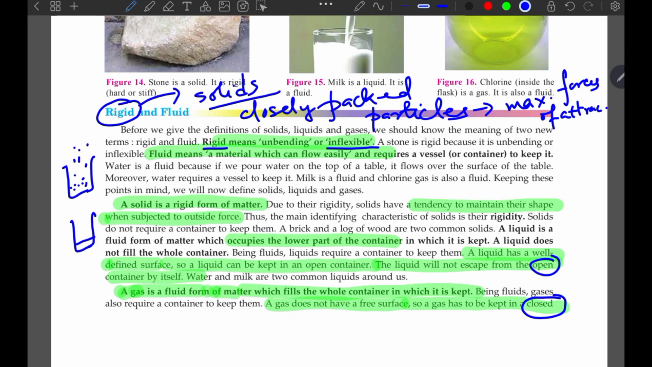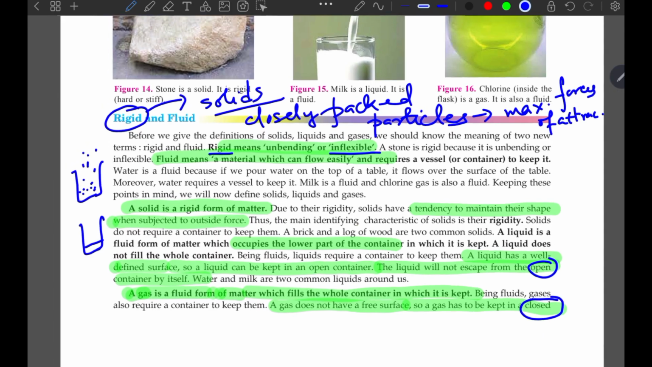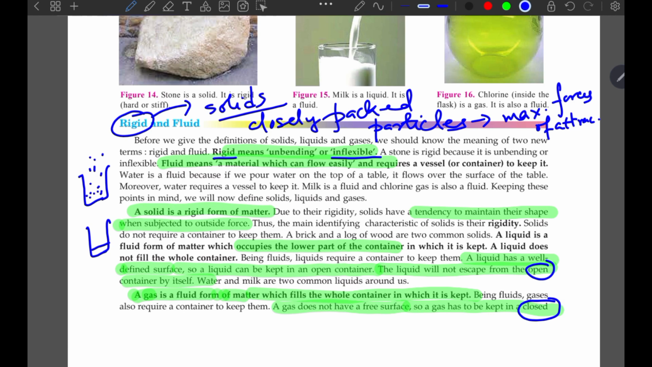But if you keep a gas in a container, that will also take the shape of the container, of course, because it is occupying. But you can compress and keep more and more of gas in the container. So what happens is the volume that you are using is the volume of the container. In the case of liquid, what is happening?